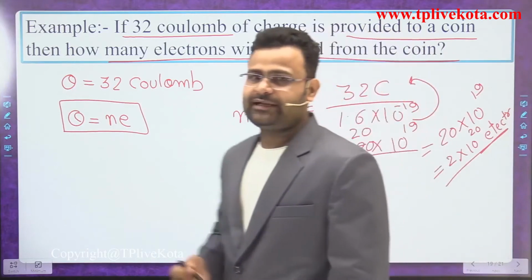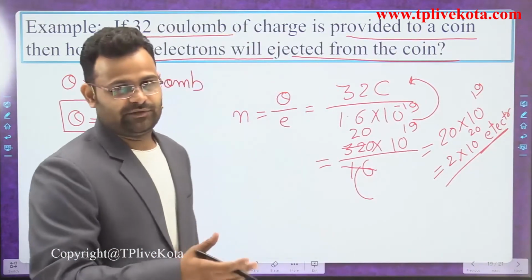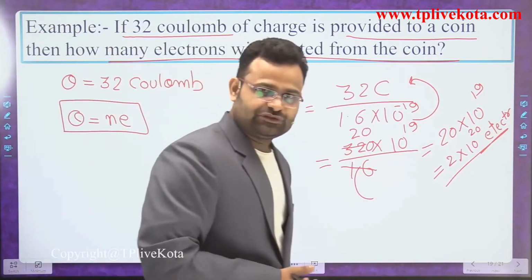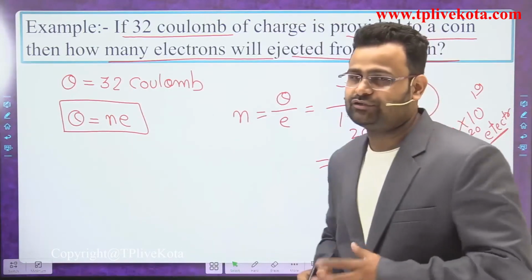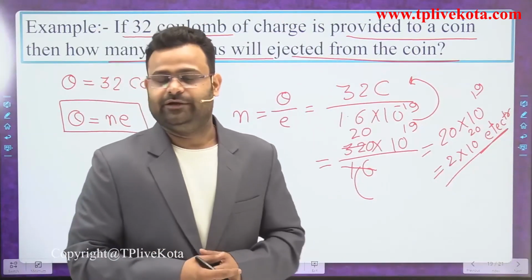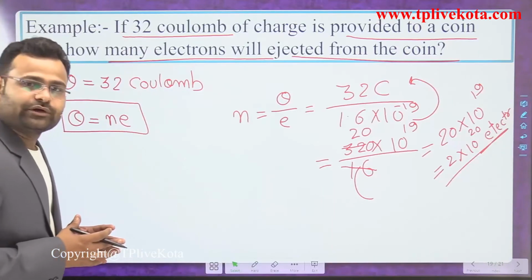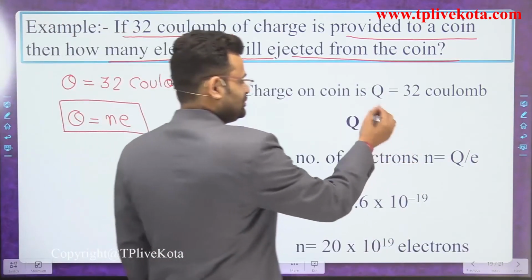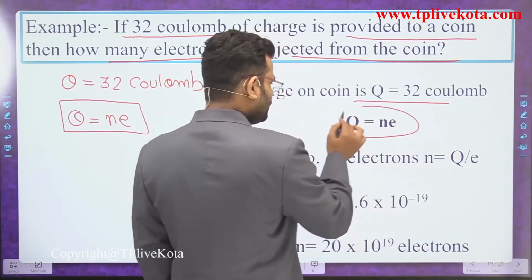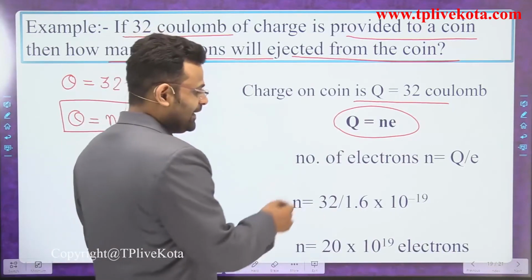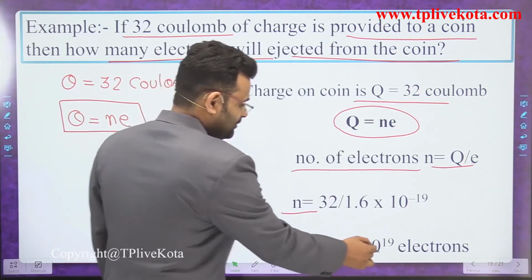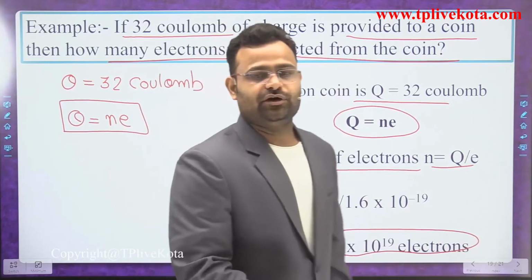That 2 multiplied by 10 to the power 20 electrons are being exchanged. If that body has a positive charge, the number of electrons will be donated. If that body has a negative charge, that number of electrons will be accepted. Okay, understand that? Okay, students. Now the charge on a coin is 30 coulomb. What is the formula required? That is Q equals N e, where N is the number of electrons. N is equal to Q upon E. So we get the number of electrons. That is the answer of that numerical.